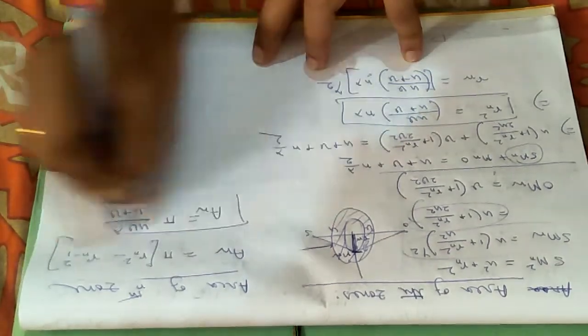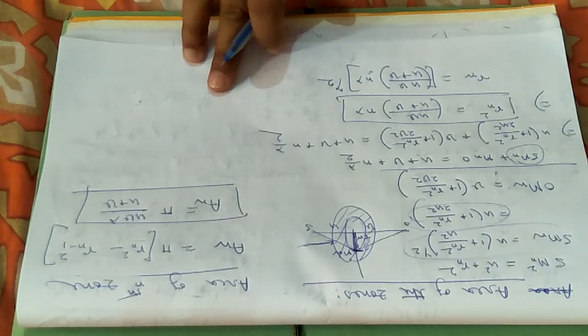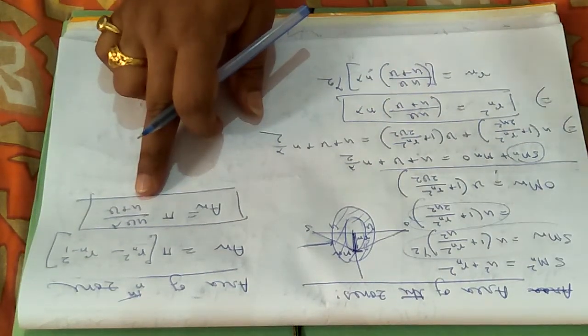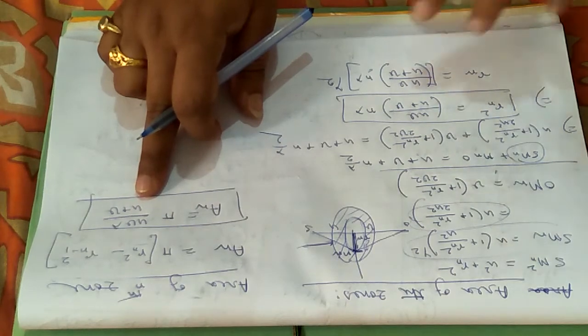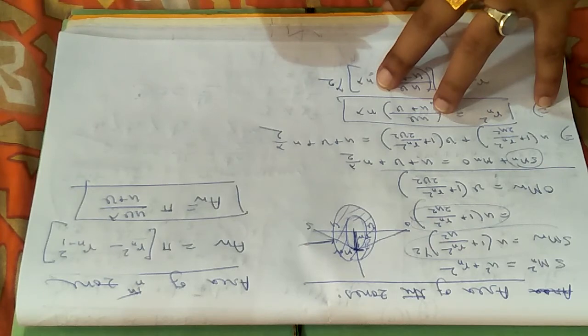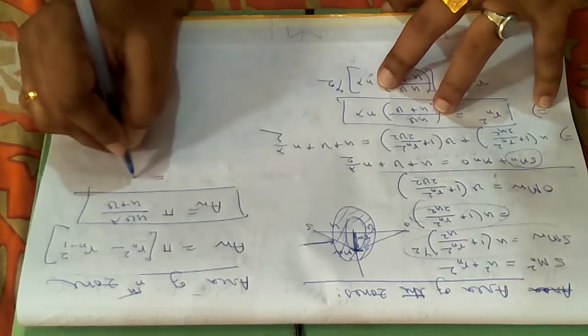This will be an. Now check it out. The area, you are getting all the terms to be constant. So the area of all the half period zones will be constant in case of a zone plate. This is constant.